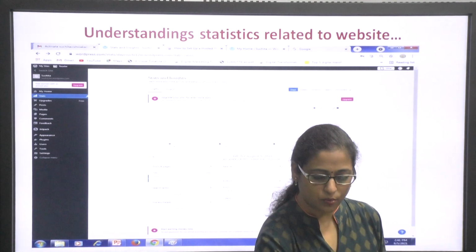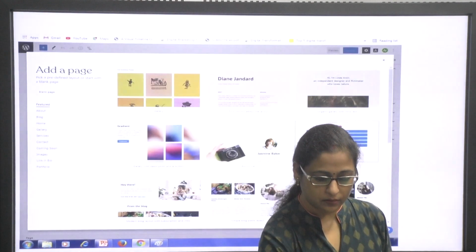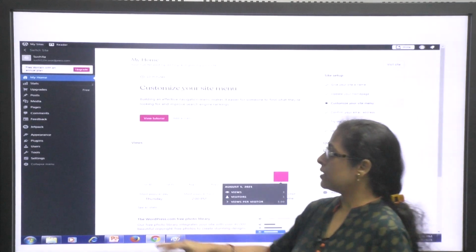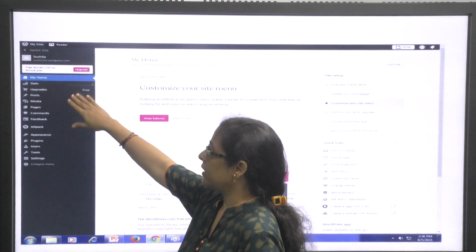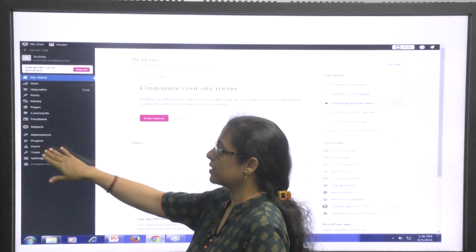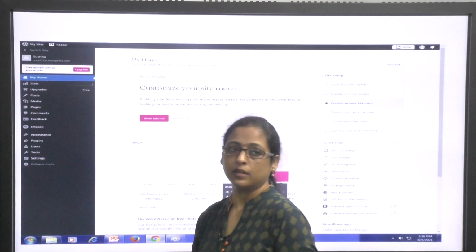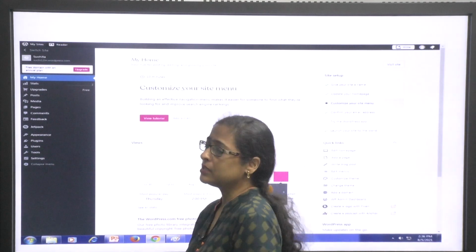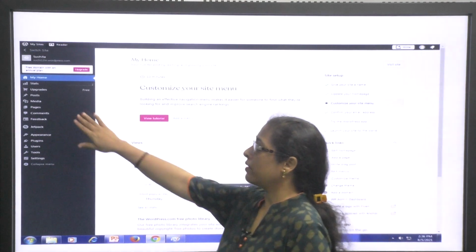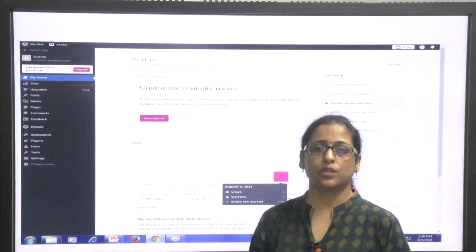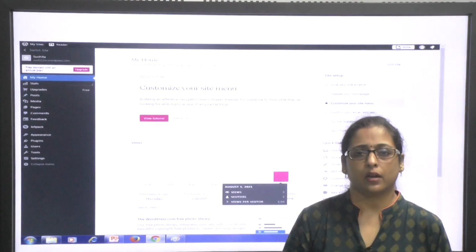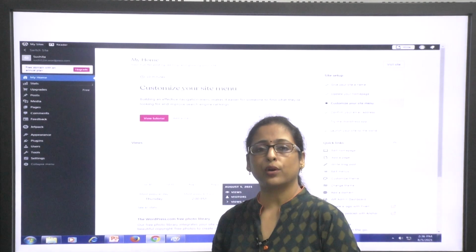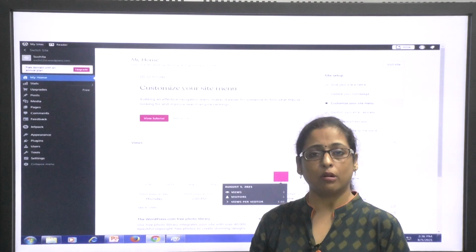So, let us go back once again to understand that. Now, over here you can see that there are various other options also. There are various plugin options, user tools, settings and Jetpack and all. Once you are on your home page, you are given various options for posting your pages. You can create as many pages as you want, but you may not want to post all the pages at one time.